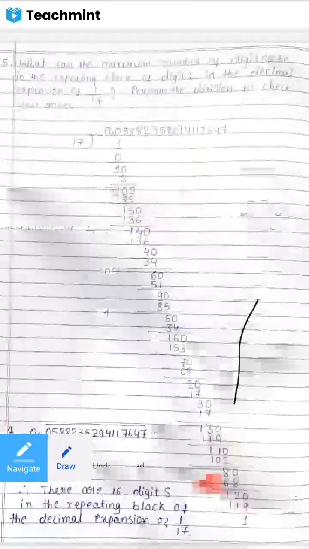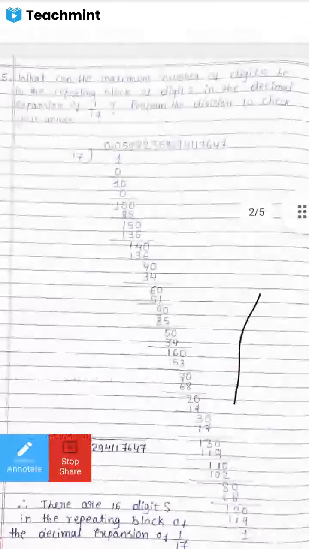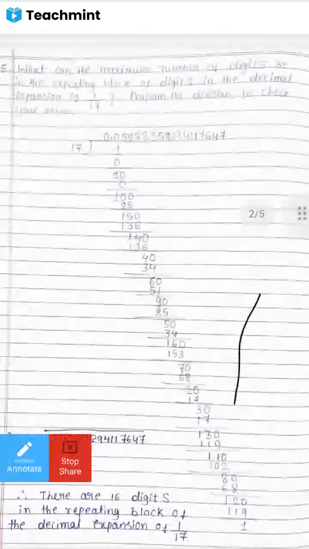Understand the question properly. We just have to perform the long division, 1 divided by 17. Just recall your last class, yesterday's class in the school, how we performed the long division to find the decimal expansion. In that same way we have to solve this problem now. 1 is the numerator, actually the dividend, and 17 is the denominator, the divisor.